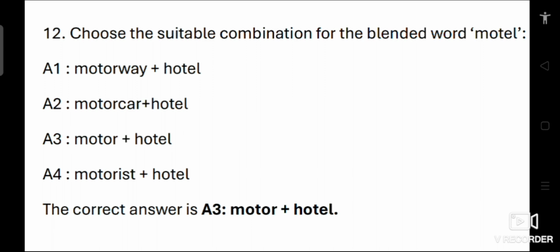Motor refers to vehicles, and hotel refers to a place to stay. So motel refers to a hotel designed for people traveling by car, typically with parking outside the rooms. So the correct answer is motor plus hotel. A3 is the correct answer.